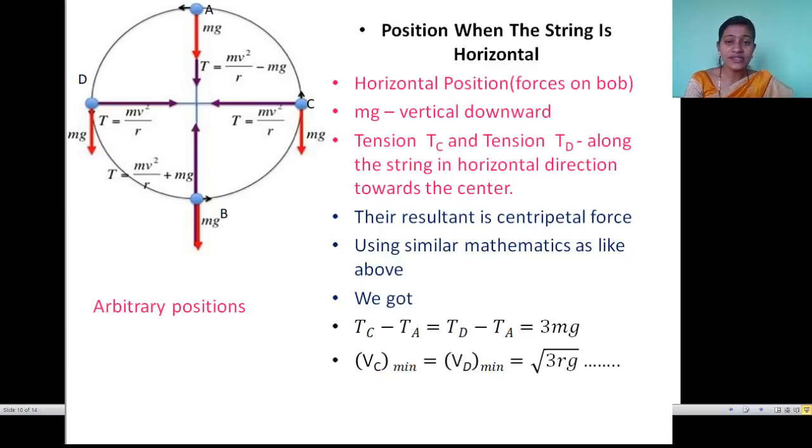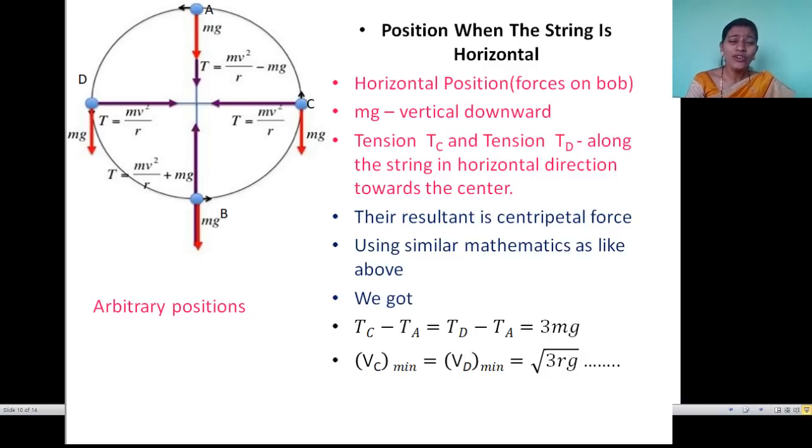See, when the bob is present at horizontal position, on that bob two forces are there. First is the force due to weight mg vertically downward. Another is due to tension at C and D position. In that position, the force due to weight mg and the force due to tension are perpendicular to each other. Tension T is along the string in horizontal direction toward the vertical center, and the resultant of those two forces is the centripetal force.